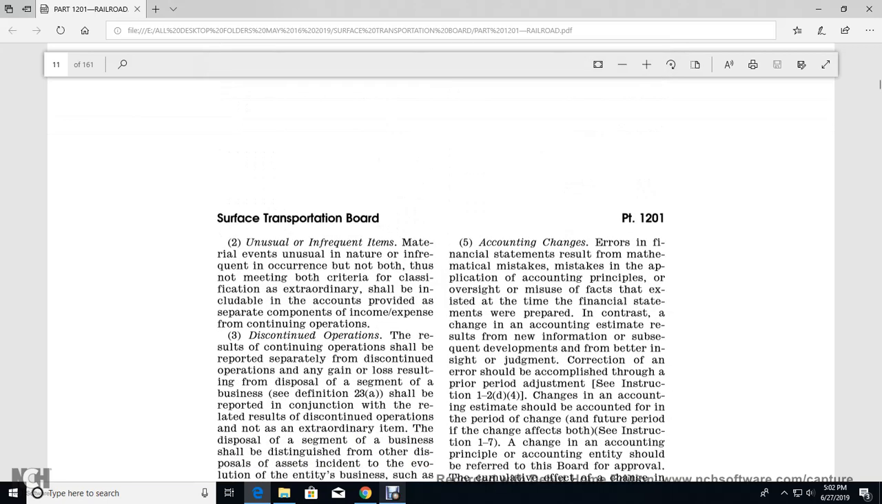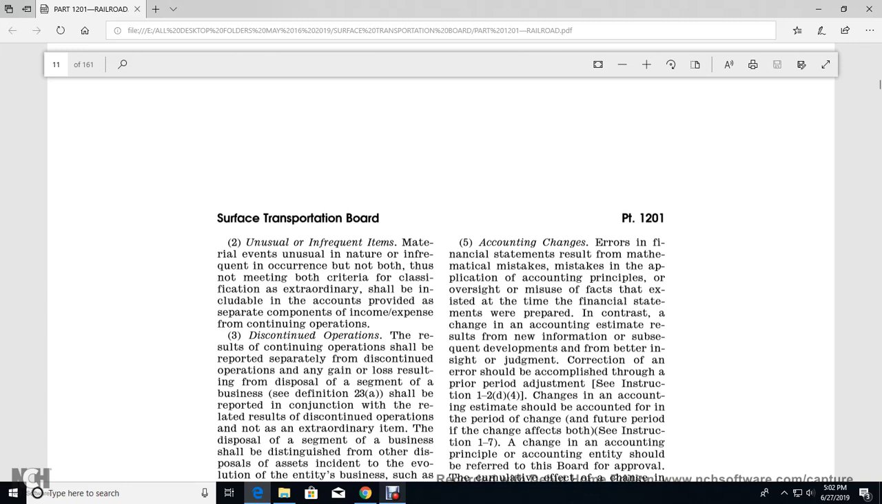Accounting change. An error in financial statements results from a mathematical mistake, a mistake in the application of accounting principles, or an oversight or misuse of facts that existed at the time the financial statements were prepared. In contrast, a change in accounting estimate is the result of new information, subsequent developments, or better insight or judgment. Correction of an error may be accomplished through a prior period adjustment.